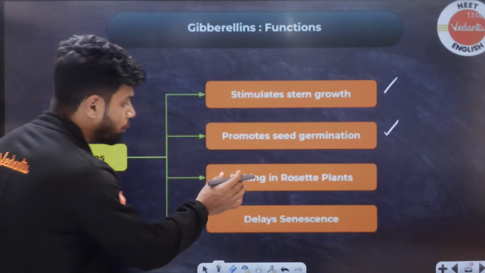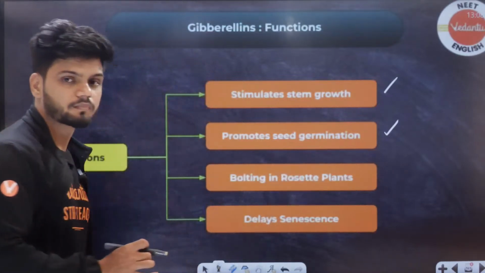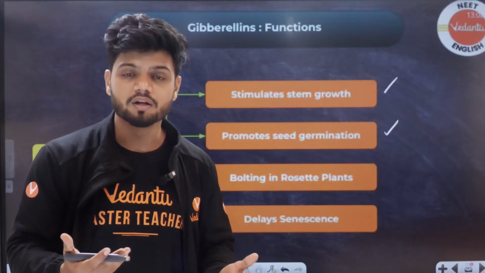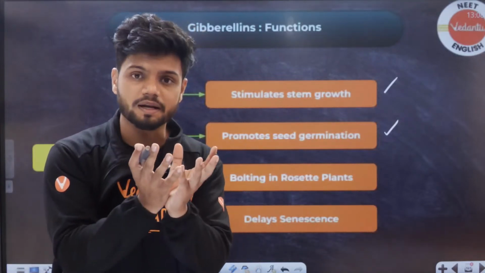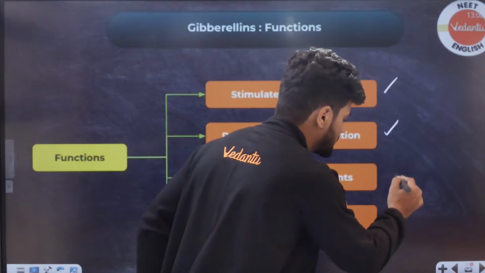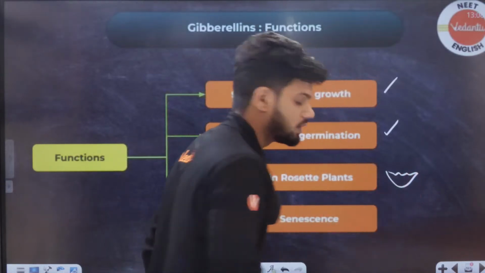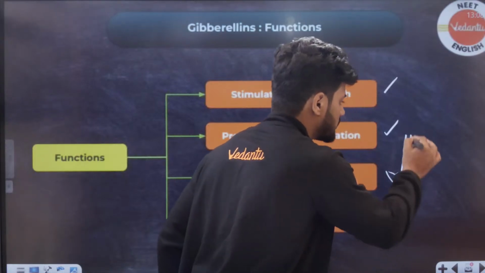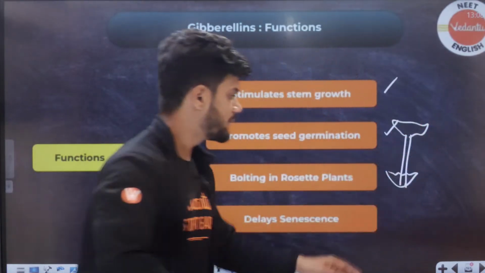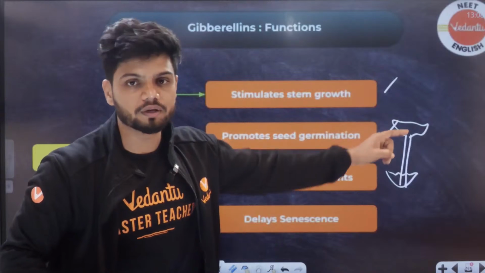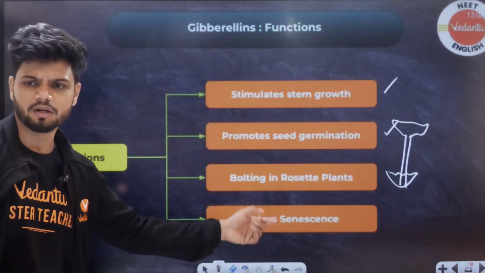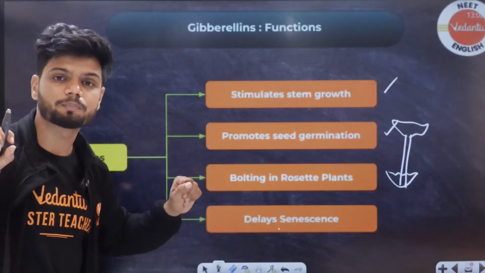Third one, bolting in rosette of plants. What is rosette of plants? Cabbage, cauliflower, right? In all of these rosette plants, there will be bolting. For example, this is the normal cauliflower flower. There will be a bolting like this. It will start growing like this. Now basically there is an increase in the stem, bolting. Delays senescence, so it is a growth promoter. If it is delaying senescence, it is a growth promoter.